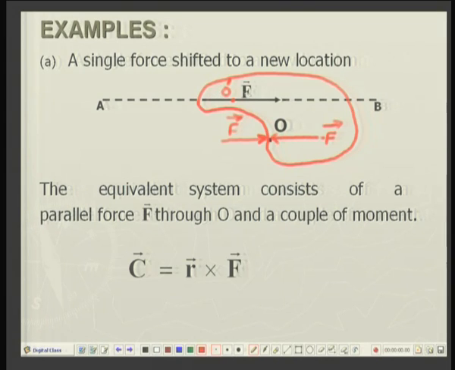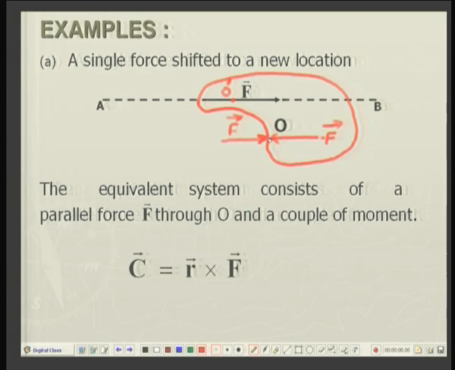The couple of two forces F and minus F has a moment, and you remember we have already discussed the moment of a couple, which is equal to R cross F, where R is the position vector from point O to any point on the line of action.